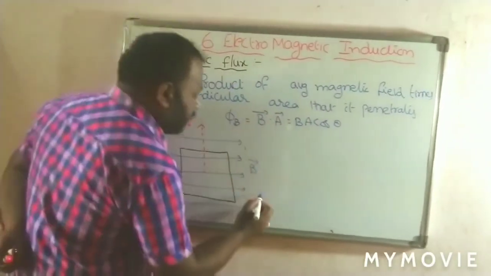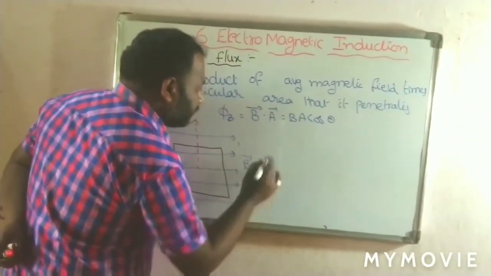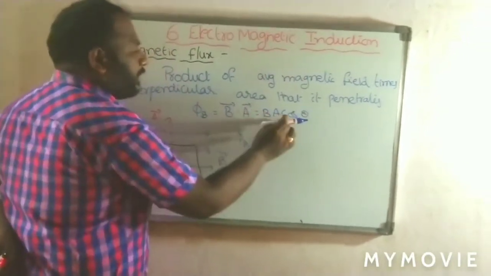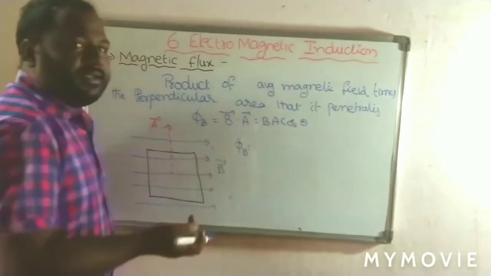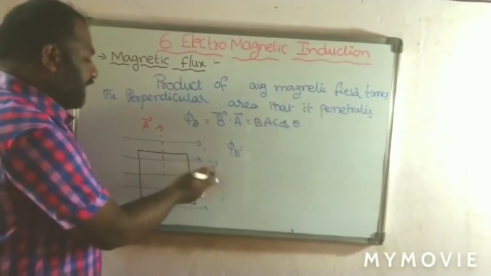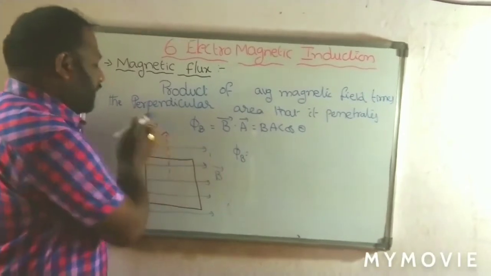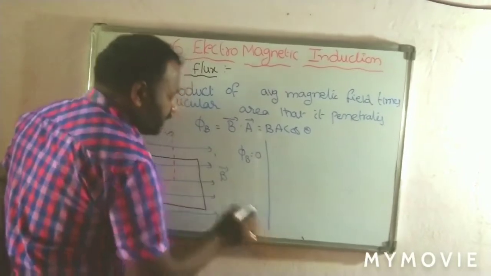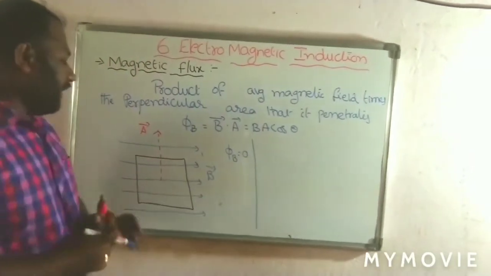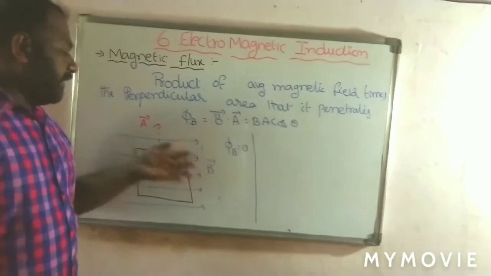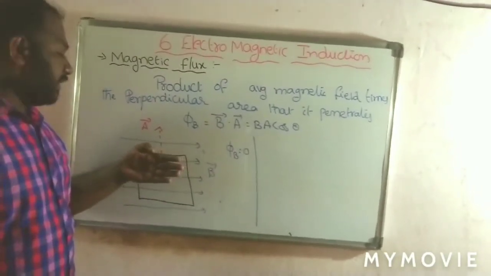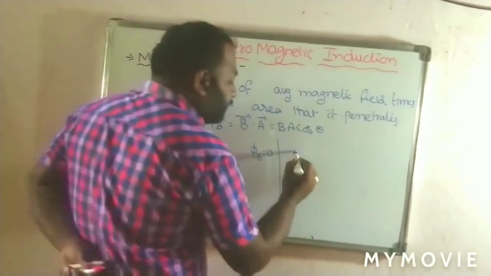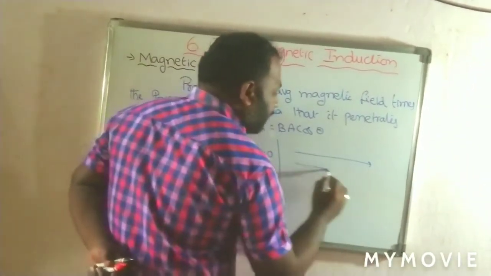So here, in this case, the flux is equal to B bar dot A bar, that is B A cos theta, where theta equals 90 degrees, the angle between field and area vector. Now the flux is 0. So whenever the field and area are in this manner, the magnetic flux becomes 0. And if you take like this, this is the magnetic field.